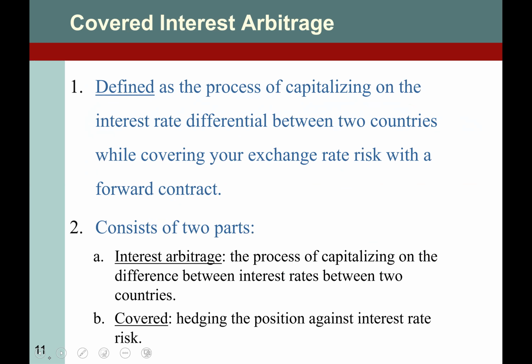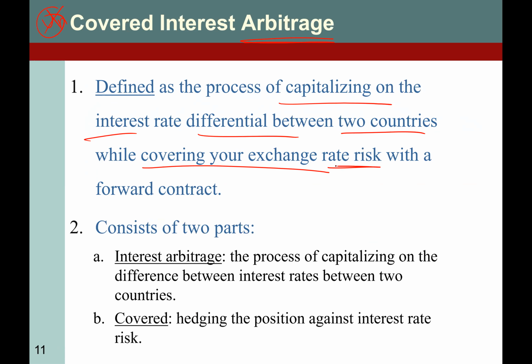And then the last one is covered interest arbitrage, which is capitalizing on the interest rate differential between two countries while covering your risk, because arbitrage means riskless profit. If it is uncovered, which means you are not covering your position, then that is not arbitrage. Why? Because arbitrage means riskless profit. So first you capitalize on the interest rate and then you cover your risk through some kind of hedging or forward